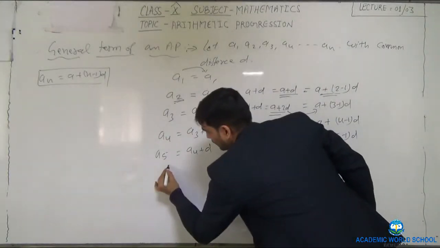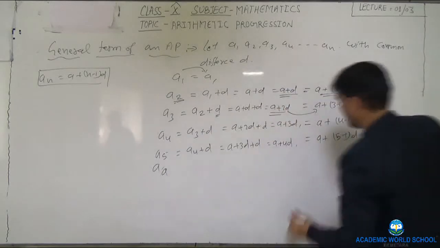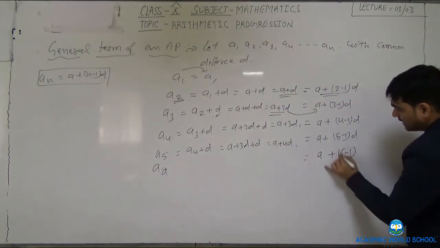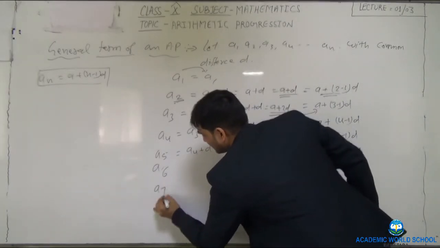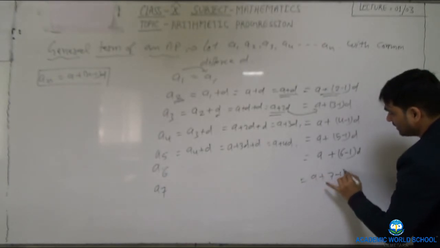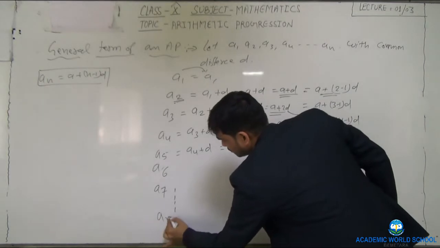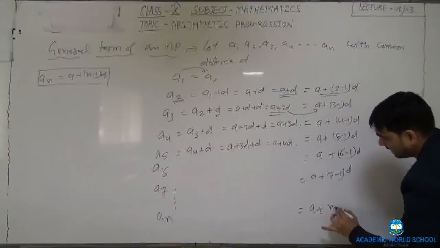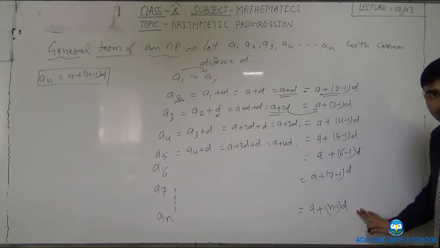If we directly want to write the sixth term, so how can we write A6? First term plus 6 minus 1 into D. Similarly, how can we write the seventh term? A plus 7 minus 1 into D. Similarly, if we proceed to the nth term, how can we write it? So the nth term will be A plus n minus 1 into D. Correct.